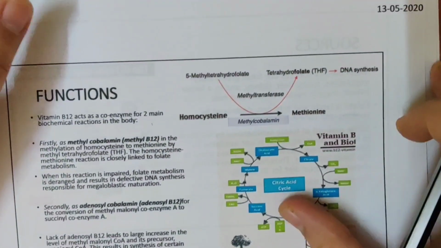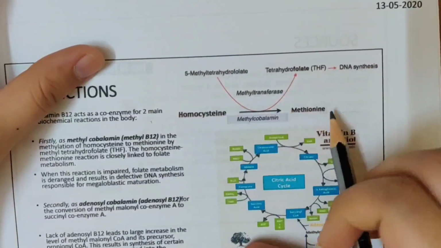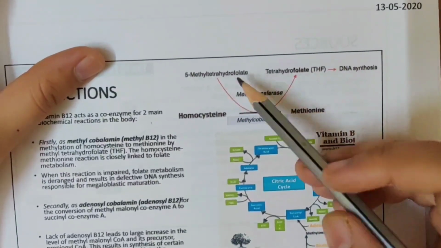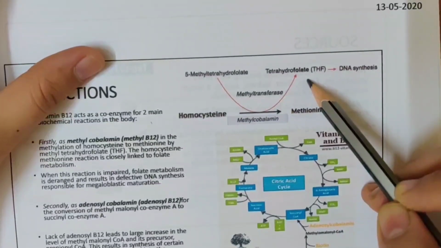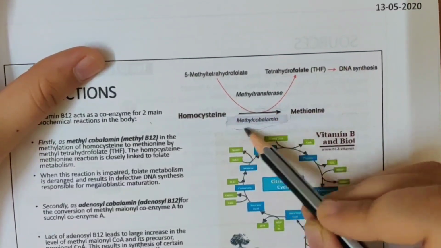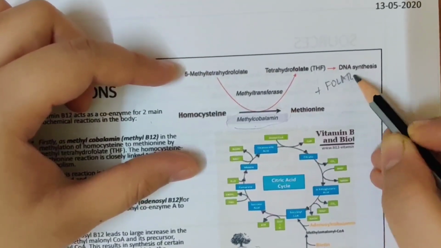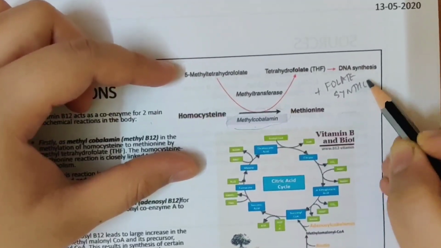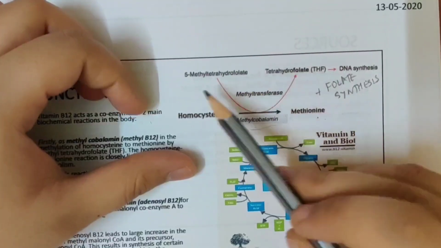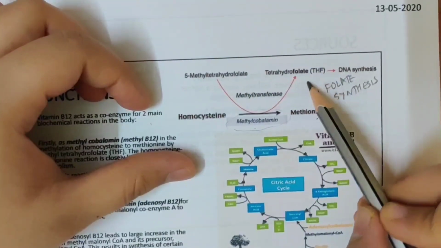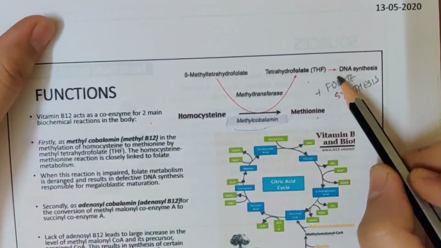We had earlier seen, and again we are seeing this, homocysteine will become methionine. For this to occur, you need methyl tetrahydrofolate to be reduced to tetrahydrofolate. This will only happen when you have methylcobalamin. This happens in folate synthesis. So homocysteine will become methionine, and for this you need a reduction of methyl tetrahydrofolate to tetrahydrofolate. This will happen in the presence of methylcobalamin, which is an active part of DNA synthesis.